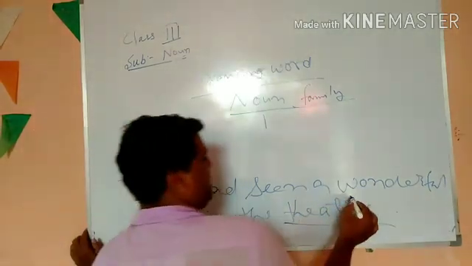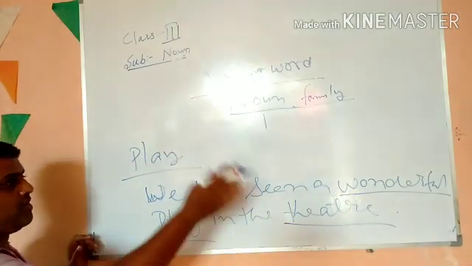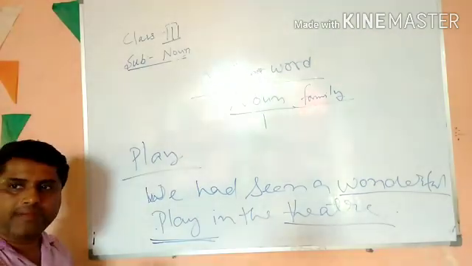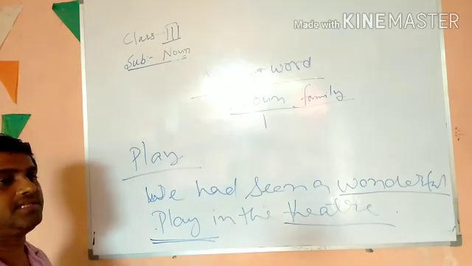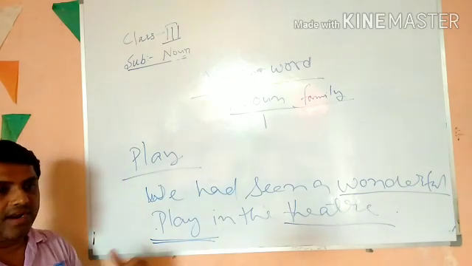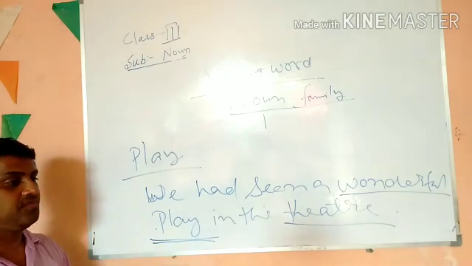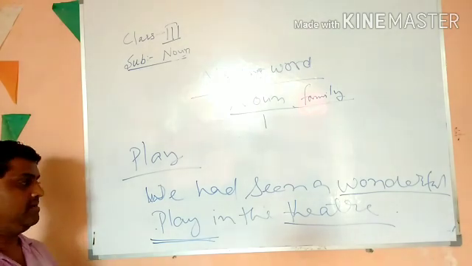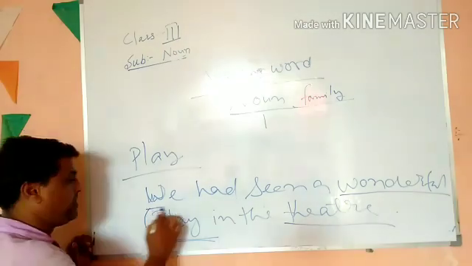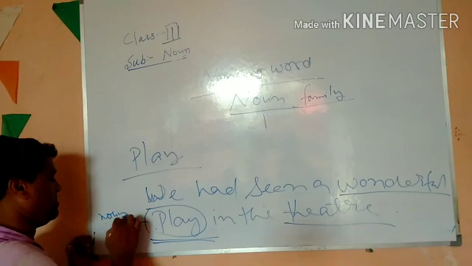This wonderful is adjective, and it is qualifying play. This play is not the game which you play every day. No, this doesn't mean this play. This play is a type of drama, a type of acting on the stage which you have seen. A movie also you can say. So this represents that type of thing. So that's why it is a noun.